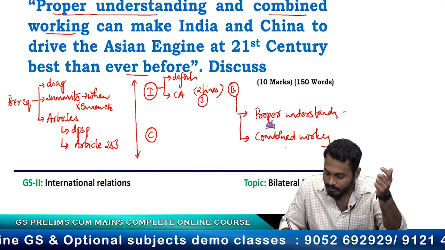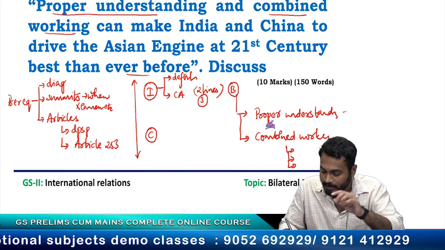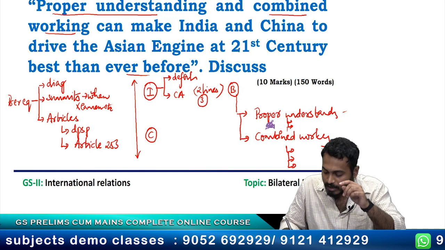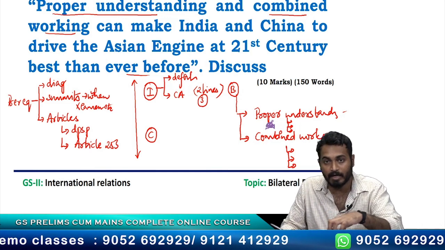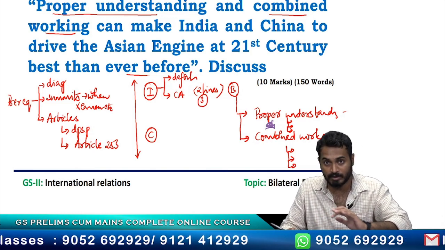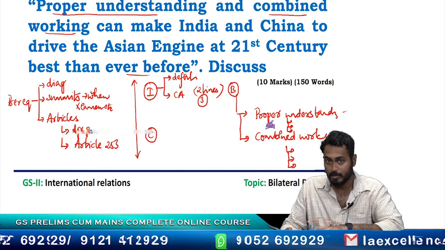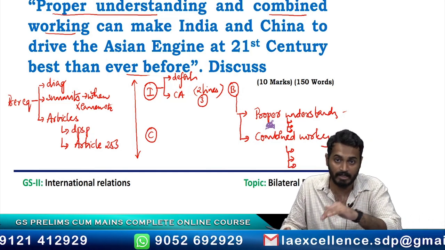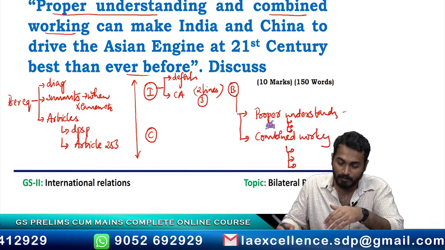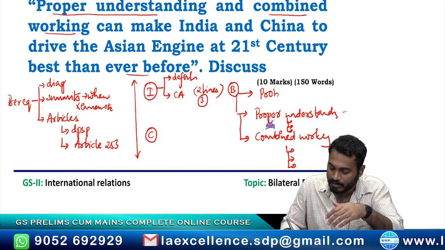Under these you need to write points. If you write 2 or 3 points under each of these subheadings, your answer is going to look complete because you have addressed every part of the question. Basically you are trying to address the problems in Indo-China relationship, but your answer won't be complete obviously if you don't identify what the problems are. So before we start our body, we are going to list out the problems.